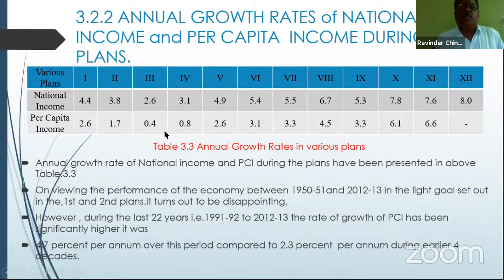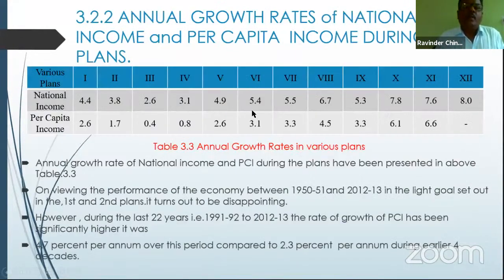Not only this problem, there was also a drought situation for two years continuously, in 1967-68. Because of all these reasons, the economy became stagnant. The per capita income was at a very low level, even coming down to a fraction, because of the impact of the growth of the population.